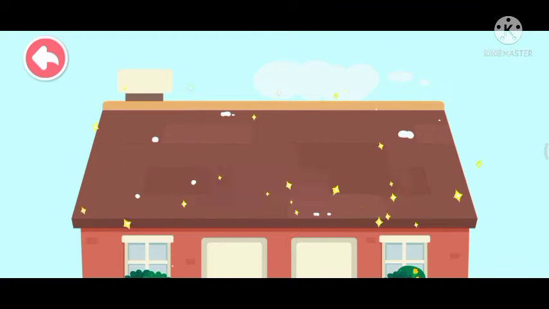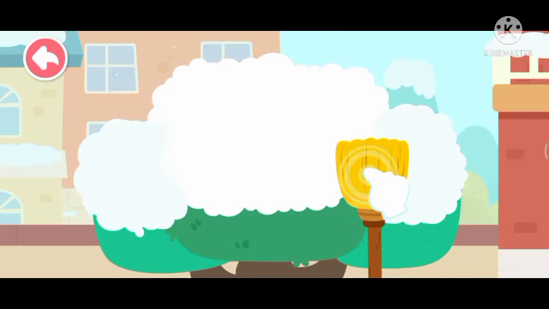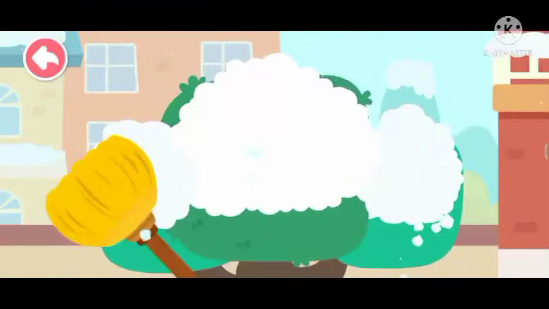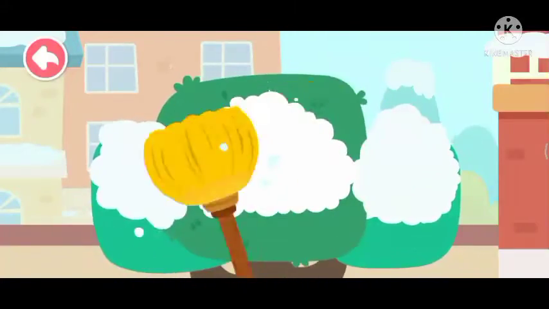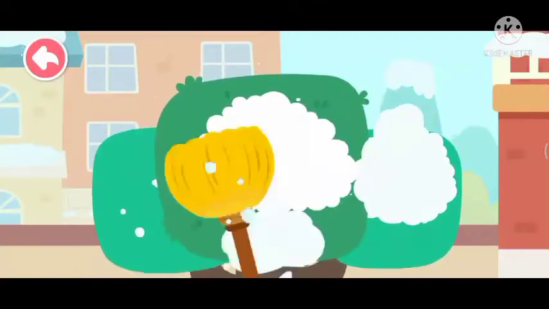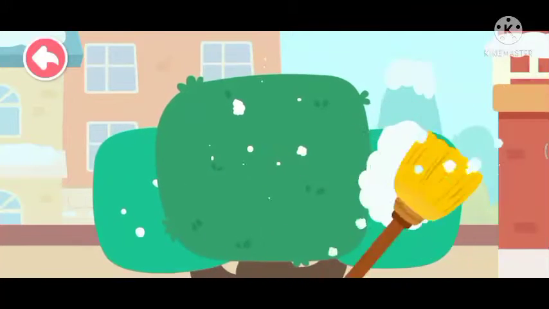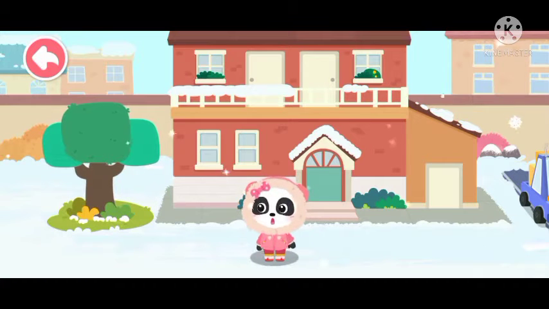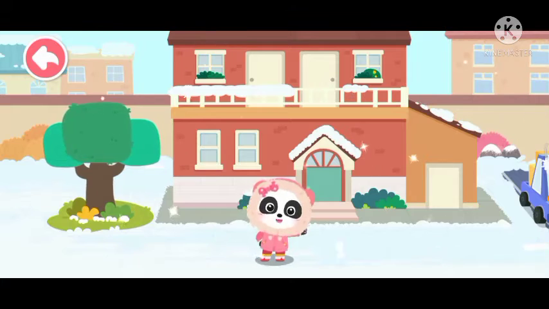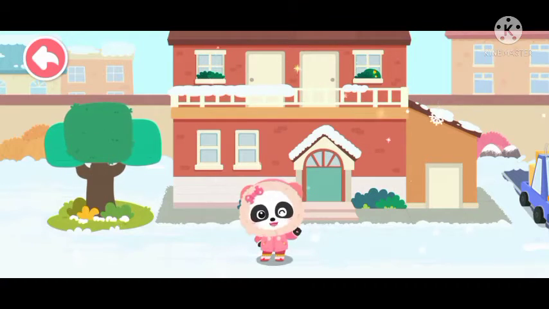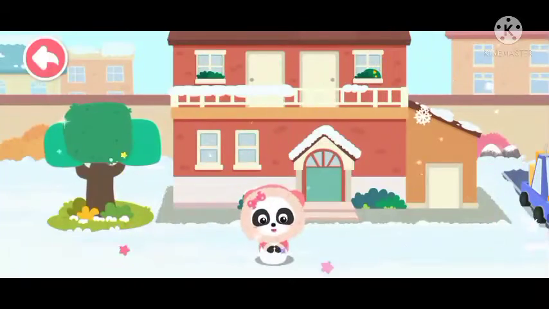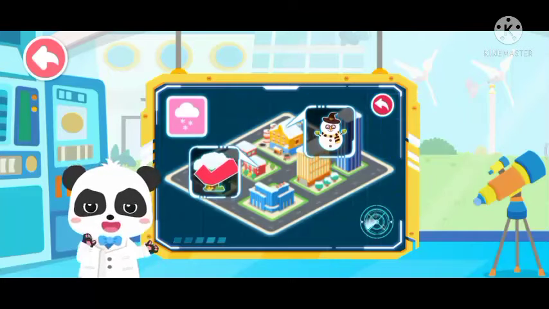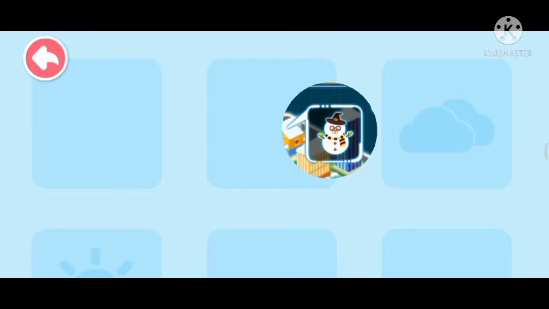Yeah, well done! Tap and hold the broom and brush the snow off the trees. I have cleared all the snow. Now we can play safely. Next, let's see what will take place. Building snowmen.